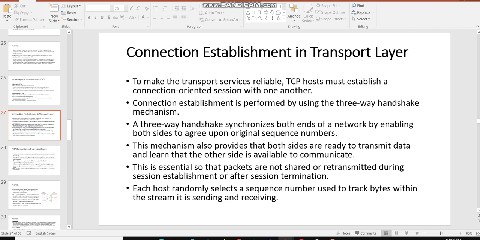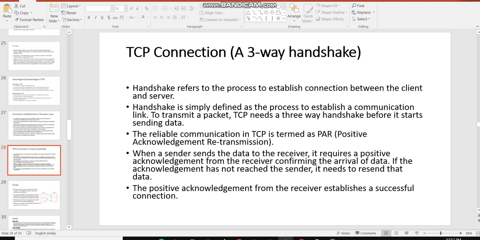This is the important part in the transport layer. Packets are not shared or retransmitted during the session establishment, because this protocol focuses on the connection establishment. Each host randomly selects a sequence number used to track bytes within the stream it is sending and receiving. Now, what is a TCP connection? That is a three-way handshake.